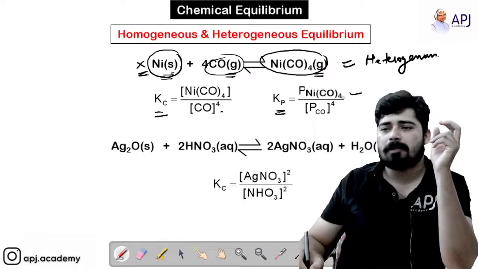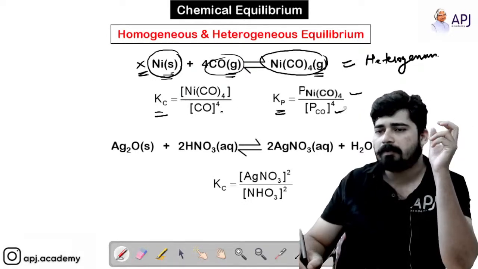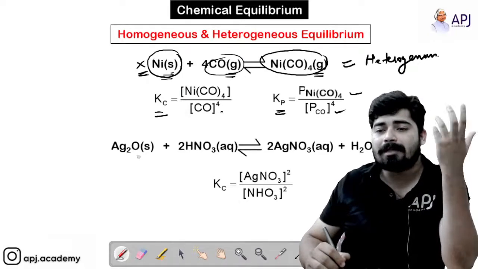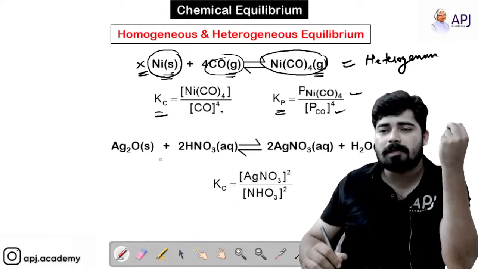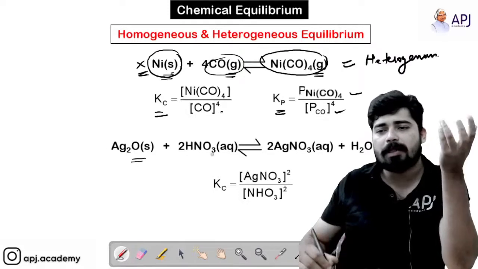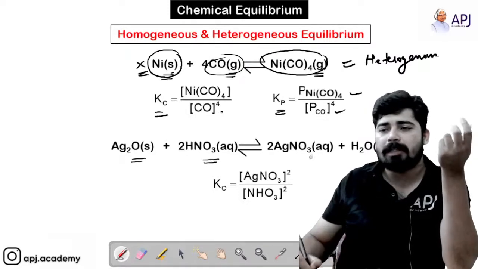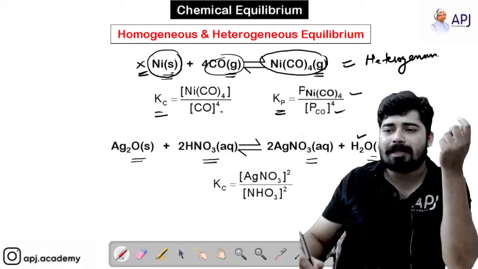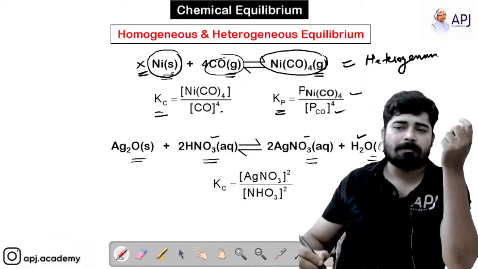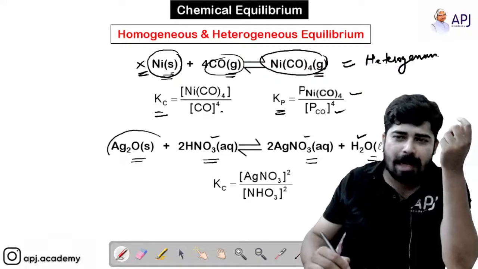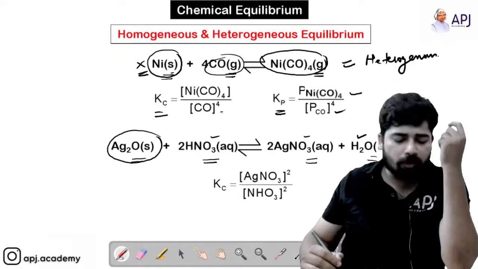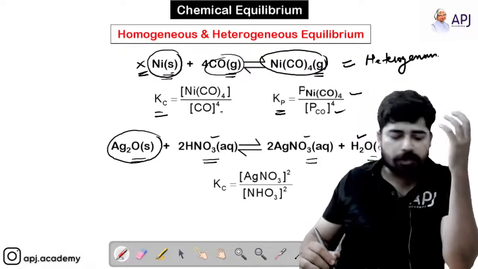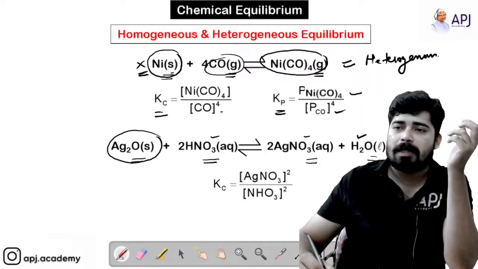Similarly, the partial pressure of nickel tetracarbonyl and the partial pressure of carbon monoxide raised to 4. Now, another reaction which gives you heterogeneous equilibrium is Ag2O, which is solid, HNO3 in aqueous medium, AgNO3 in aqueous medium, and H2O liquid. You can see that these three are in liquid states, but this particular reactant is in solid state. So obviously this chemical equilibrium is heterogeneous in nature. Hope that is clear for you.